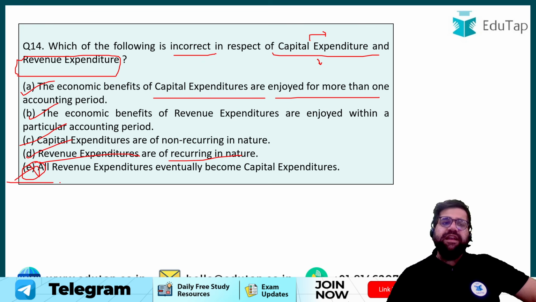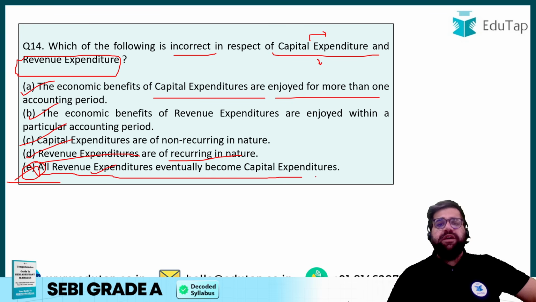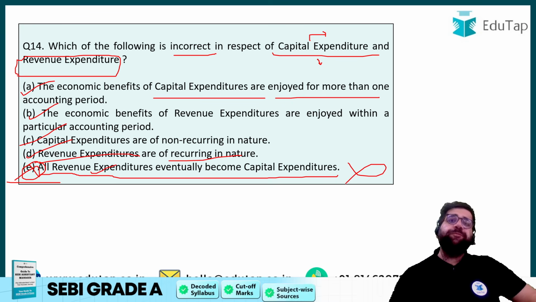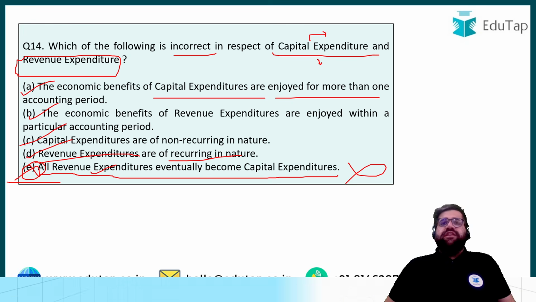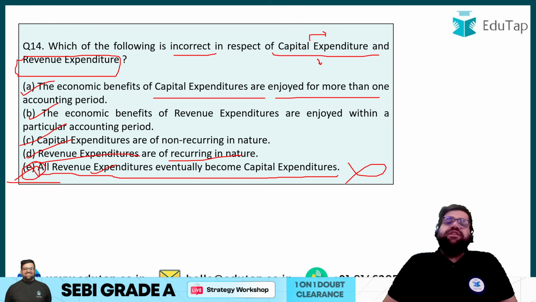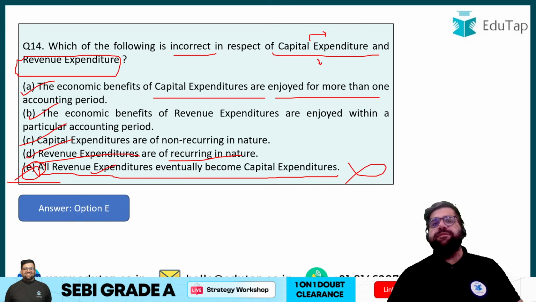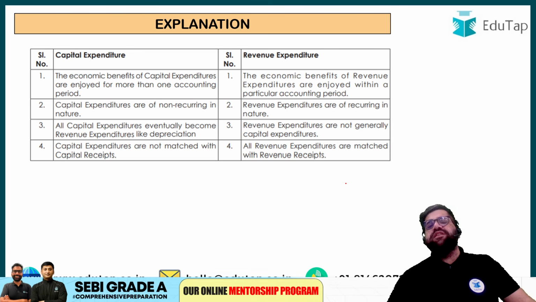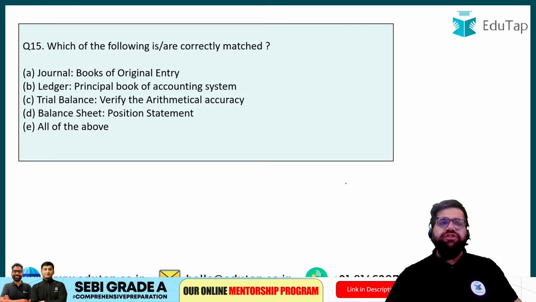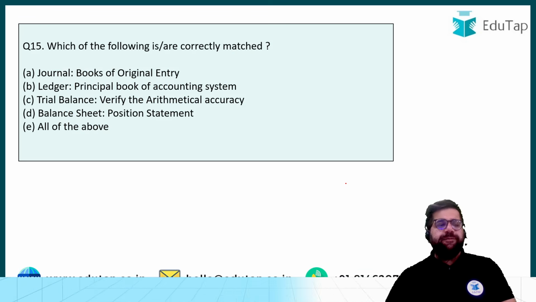Therefore E is the incorrect one and that will be your answer, because all revenue expenditure eventually become capital. No, vice versa is true. Vice versa is true. Like your capital expenditure of depreciation will become operating if you charge it regularly, right? So the correct answer over here will be option number E. Next, this table is given for you, so please read it once you get the PDF of this class. Question number 15. Which of the following is correctly matched?